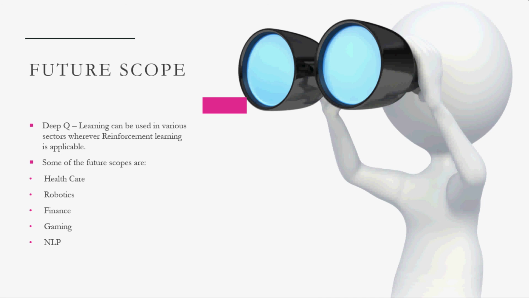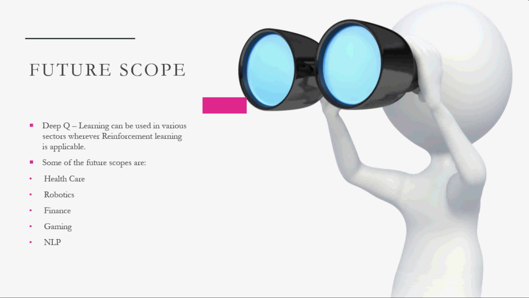So, future scope. Deep Q learning can be used in various sectors wherever reinforcement learning is applicable. Some of the future scope is healthcare: it can be used in the medical sector for surgery and similar procedures. Next one is robotics: in order to train robots, which can be used for military applications or household applications, if they can learn from a set of actions by repeating them, then those are also applicable for robotics.